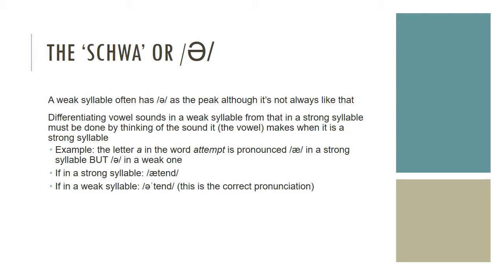For example, the letter a in the word attempt is pronounced one way in a strong syllable, but as schwa in a weak one. So this is the correct pronunciation.